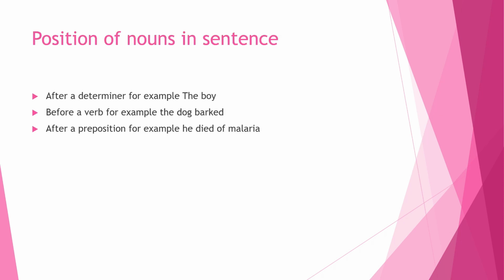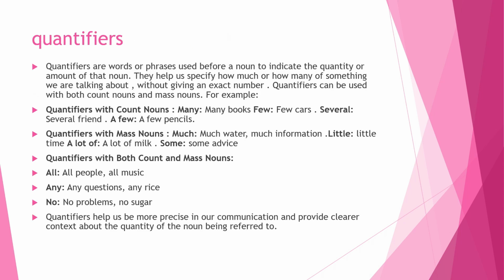1 hour is the noun functioning as an adverb. Position of nouns in a sentence, we have after a determiner, for example, the boy. The is the determiner. Before a verb, for example, the dog barked. So the dog there is the noun, it's appearing before the verb barked. After a preposition, for example, he died of malaria. The preposition here is of, and we have a noun, malaria.